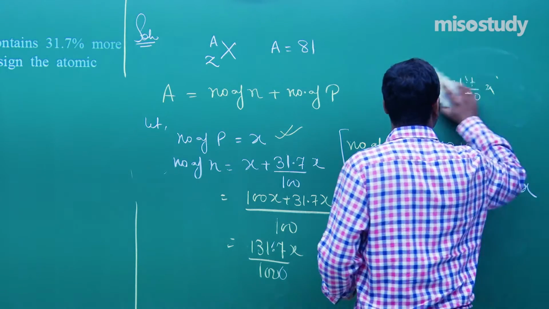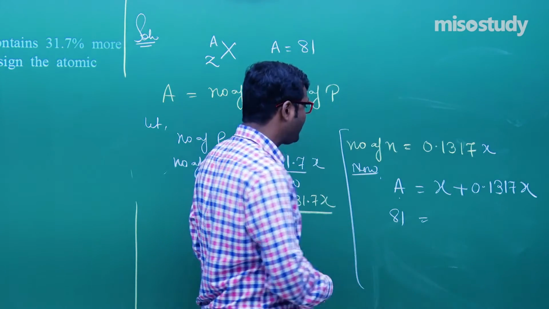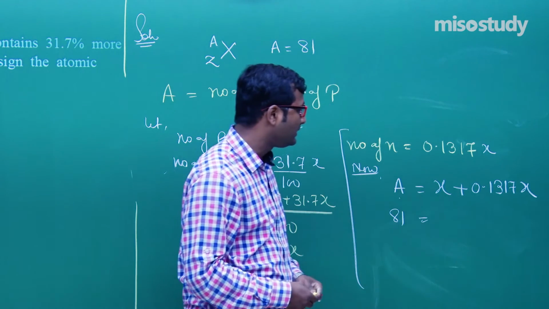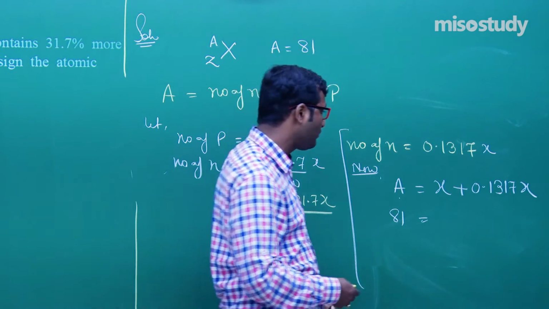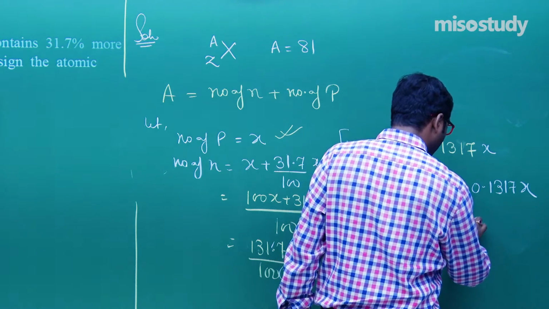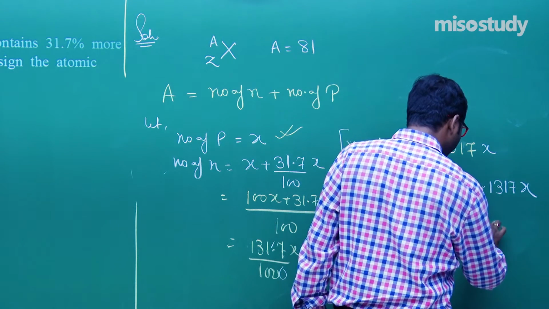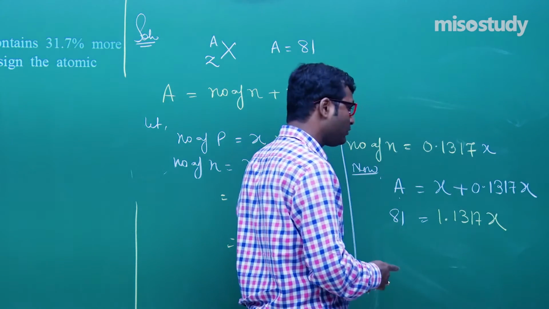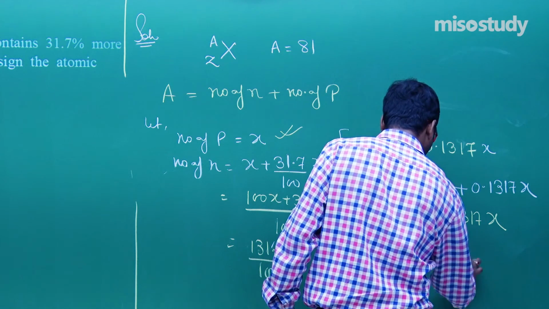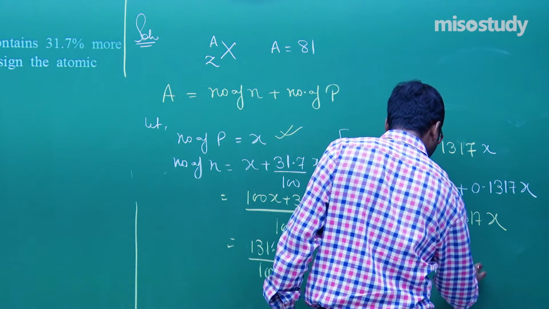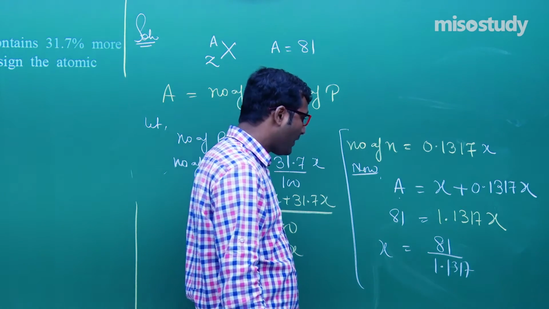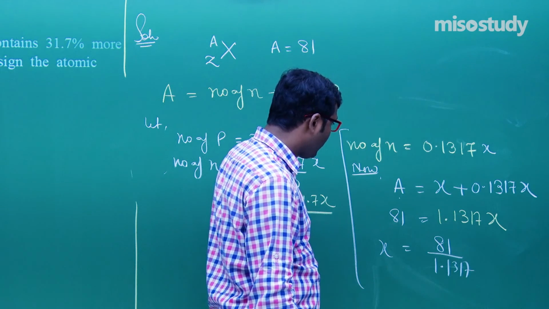Now the mass number 81 is x plus 1.317x, which will be equal to 2.317x. Clear to you? Now what is the value of x?